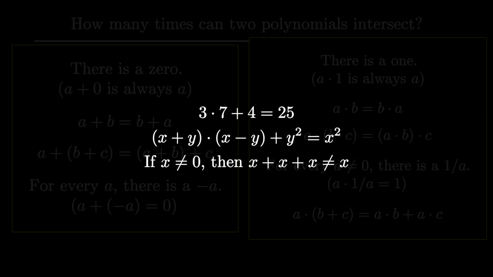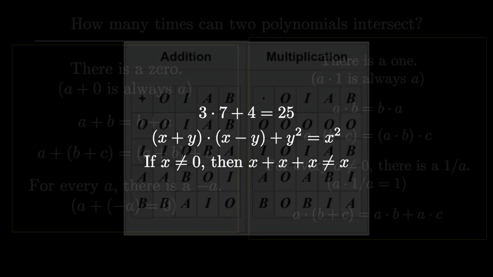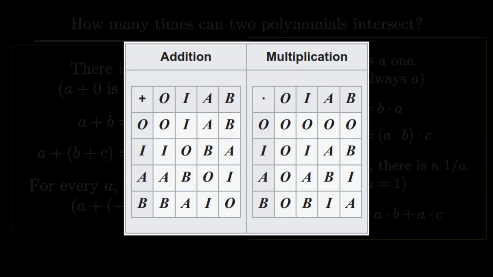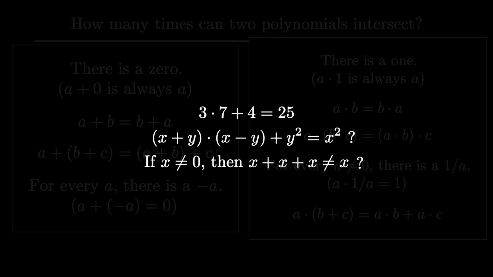But at least we knew when we said x that it was referring to some integer or real number or something like that. This time, we're going even more blind. We don't even know what number system x is from. It could be a from this number system over here. Are you sure that (a plus b) times (a minus b) is a squared minus b squared? You can check it using the multiplication and addition tables here, but our intuition can't be trusted anymore. 1 plus 1 could be 0.